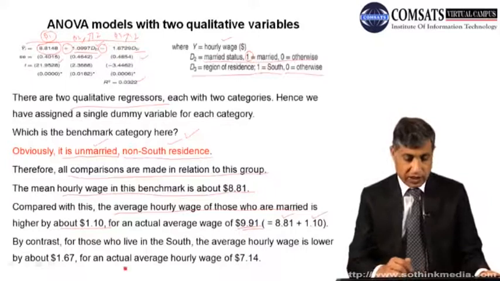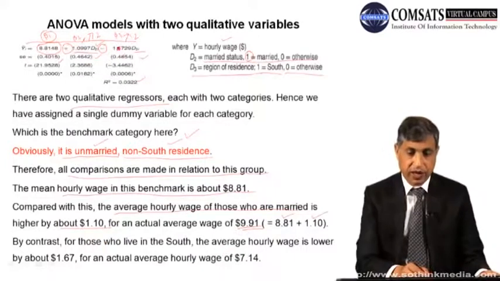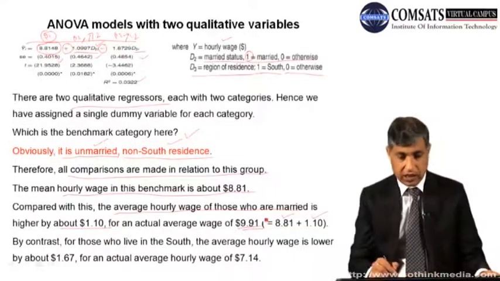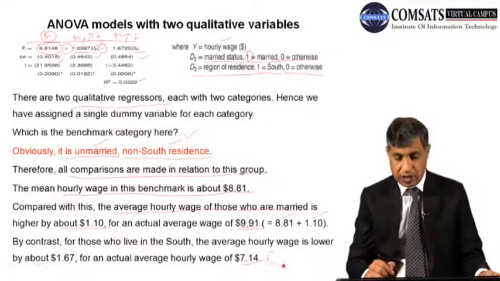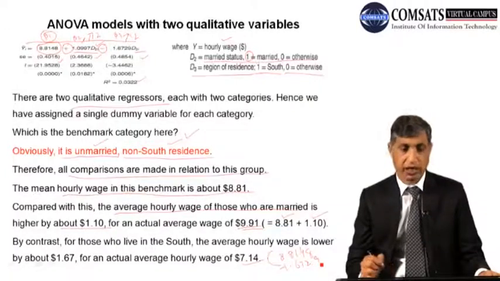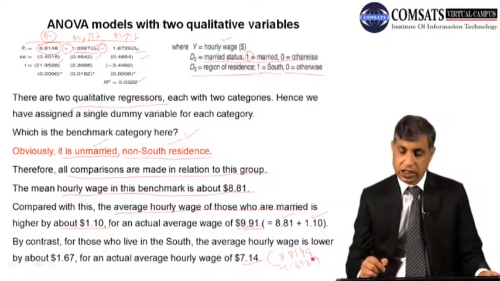So what will this be? If I subtract 1.67 from 8.81, it will become 7.14. This is the benchmark category, average value 8.81, and if I subtract 1.6729 from here, it will become 7.14.